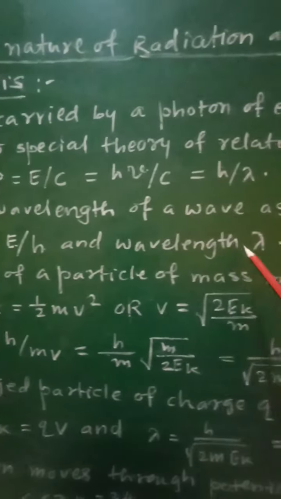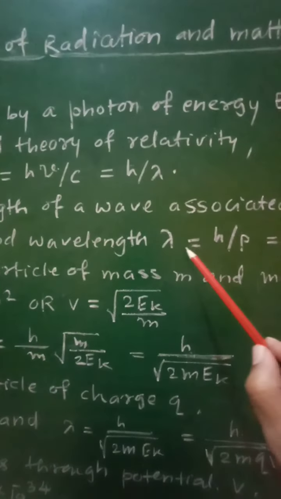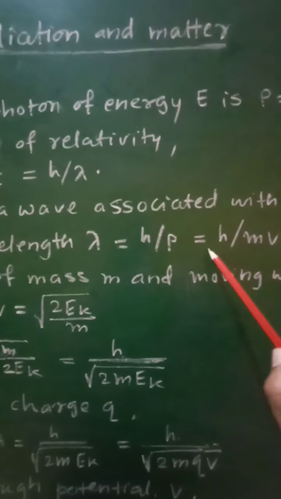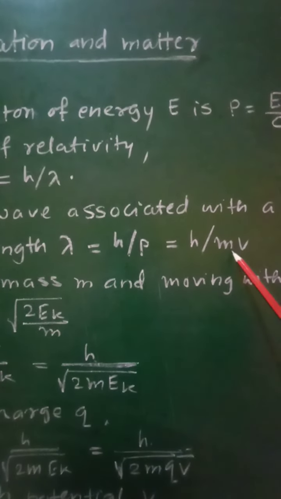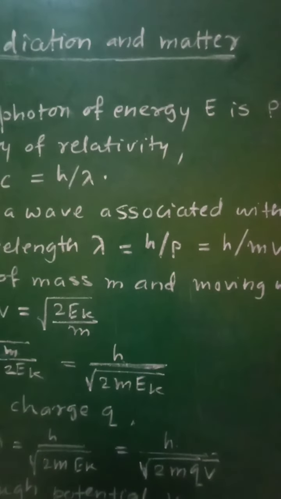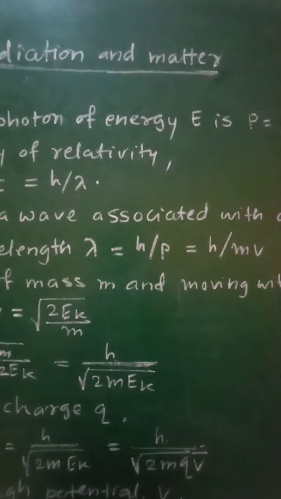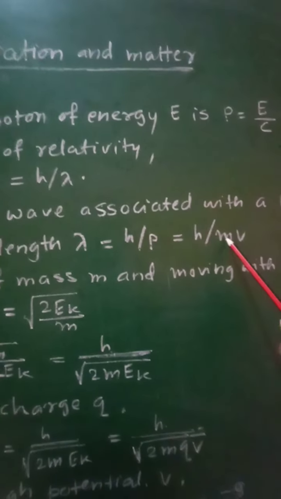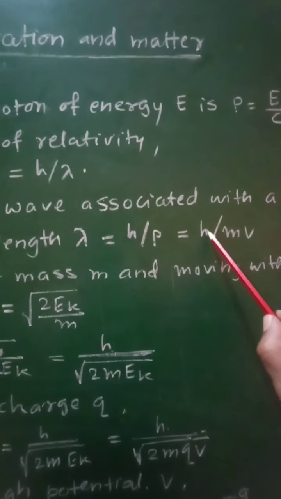And wavelength lambda will be equal to h upon p, that is equal to h upon mv, where p is replaced by mv, the momentum of that particle. So we get lambda is equal to h upon mv.